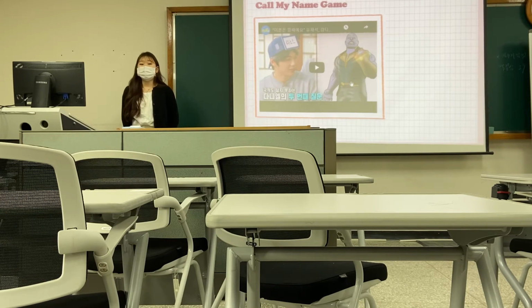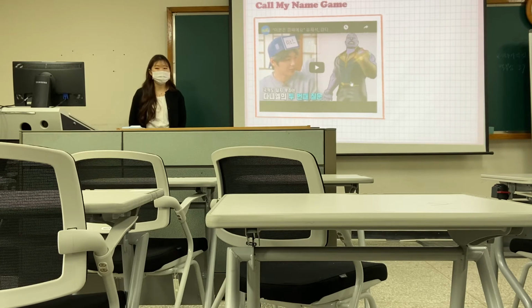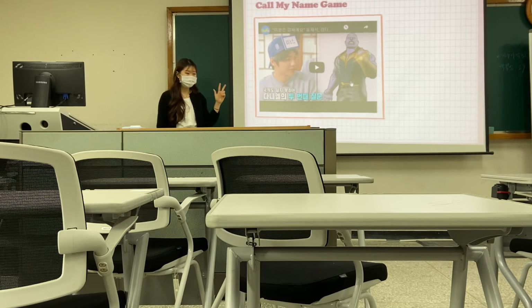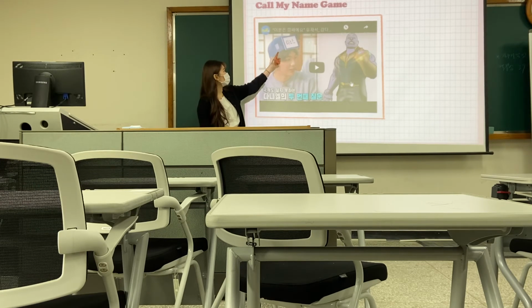So, before we play this game, I need to explain to you the rules of how we play this game. So, we need 3 people making one group. 3 people in a group. Each person in the group is going to get a paper written with a keyword on it. But those 3 people are not going to know what the keyword is. Like you see in this picture, he has a keyword on his forehead, but he doesn't know what it is.